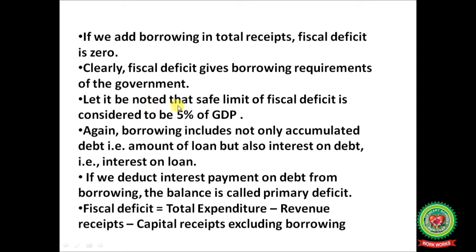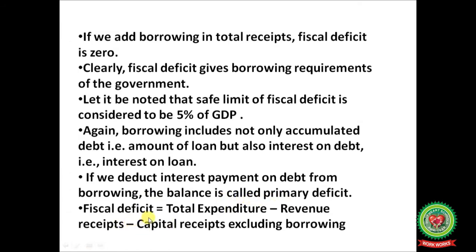Let it be noted that the safe limit of fiscal deficit is considered to be 5% of the GDP. Again, borrowing includes not only accumulated debt, that is the amount of loan, but also interest on debt and interest on loan. If we deduct interest payments on debt from borrowing, the balance is called primary deficit.